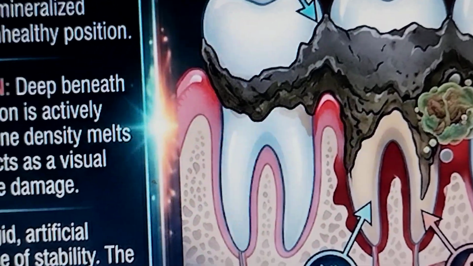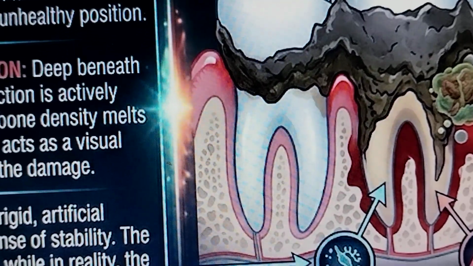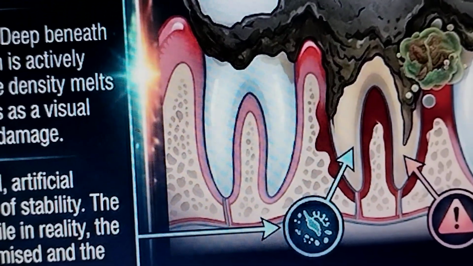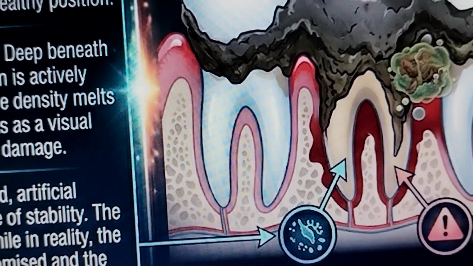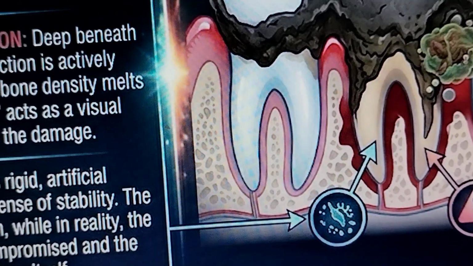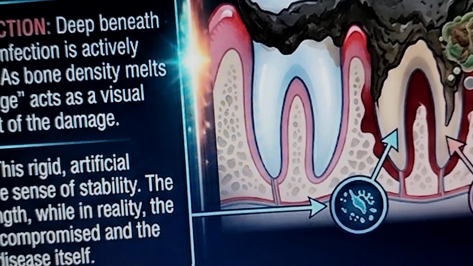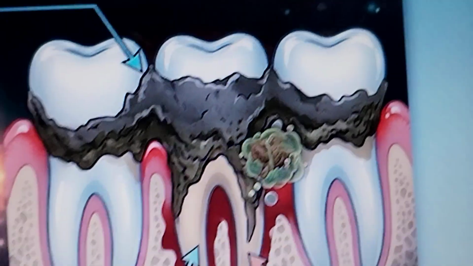As the jawbone density melts away, the calculus bridge acts as a visual shield, hiding the extent of the damage. Splinting teeth: this rigid artificial cement provides a false sense of stability. The patient perceives strength, while in reality the underlying support is compromised and the teeth are held by the disease itself.